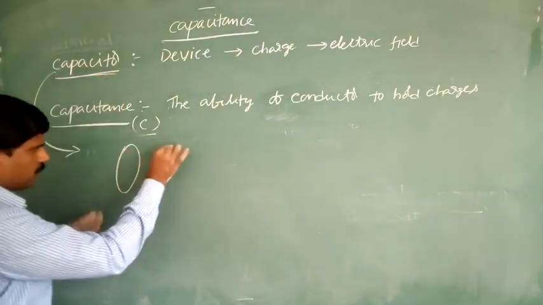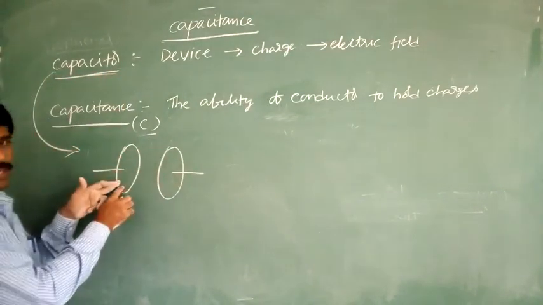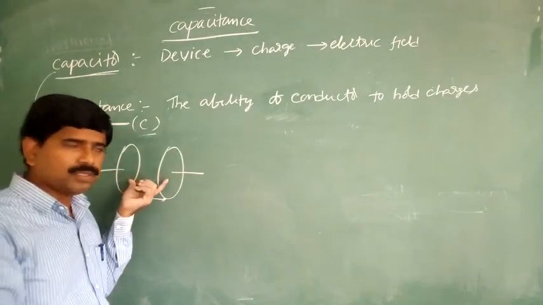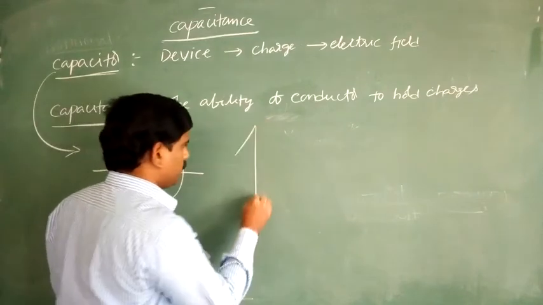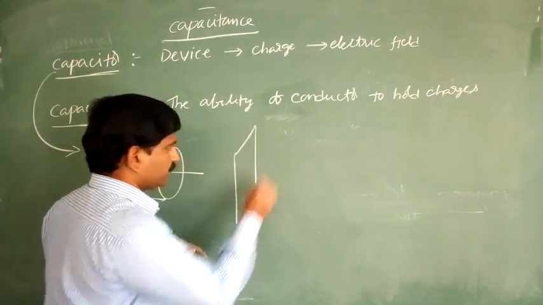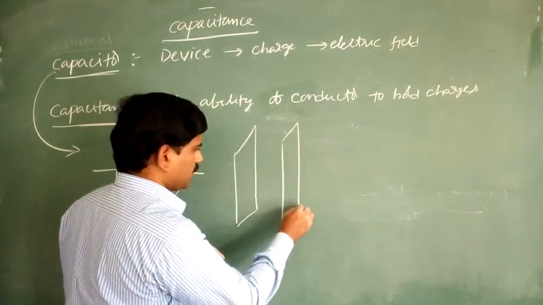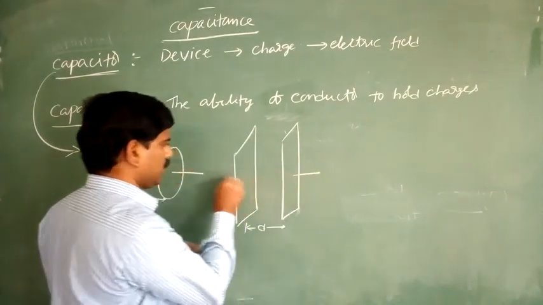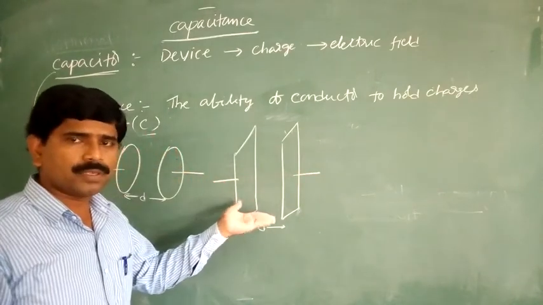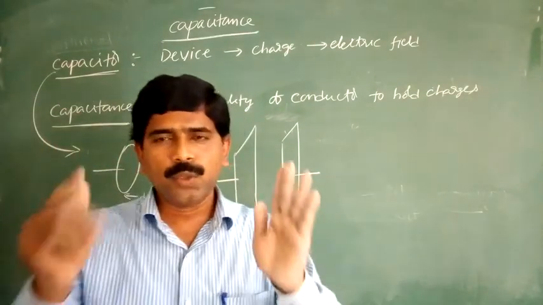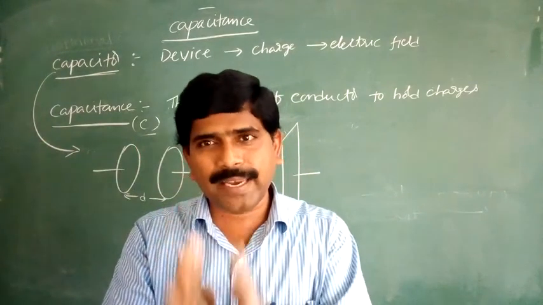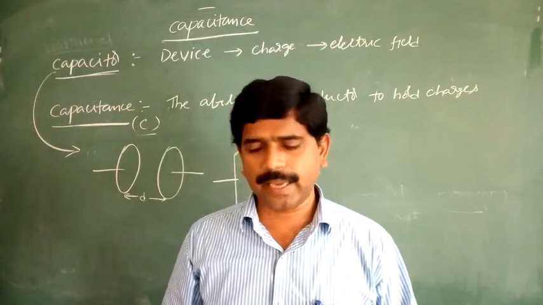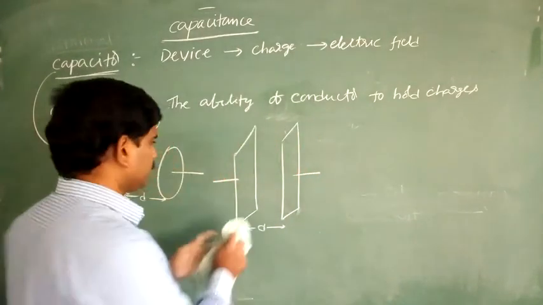If you observe, these are two circular plates separated by a distance of d meters. This is one capacitor. Or if you take rectangular plates, these two are separated by a certain distance. Here the separation between the two plates is equal to d. This is also a capacitor. Whatever the shape, two conductors separated by a finite distance, that arrangement we call the capacitor.